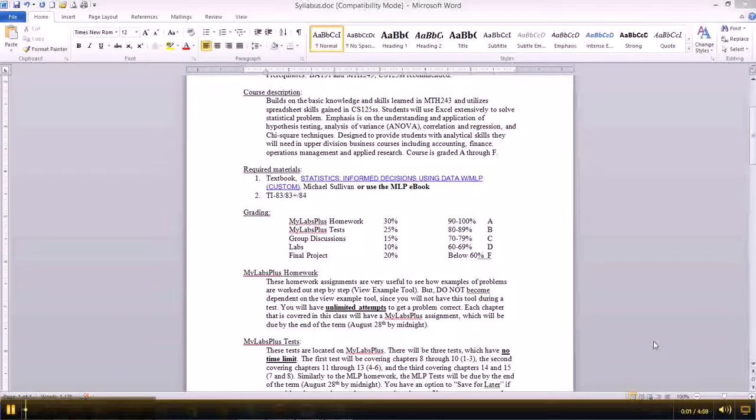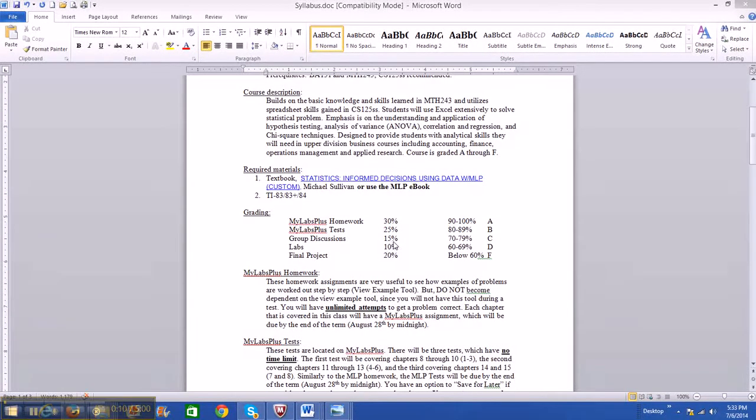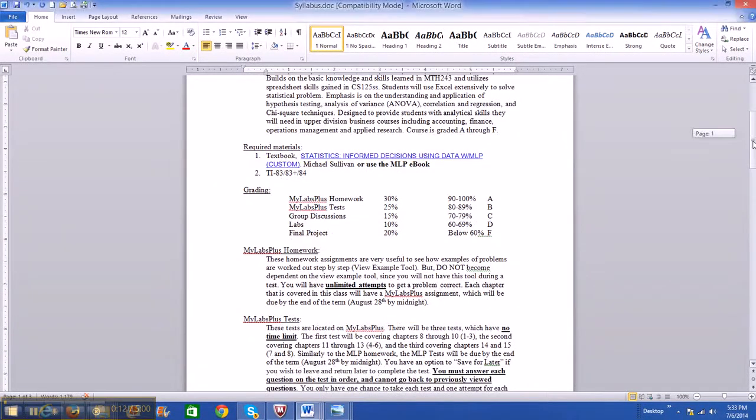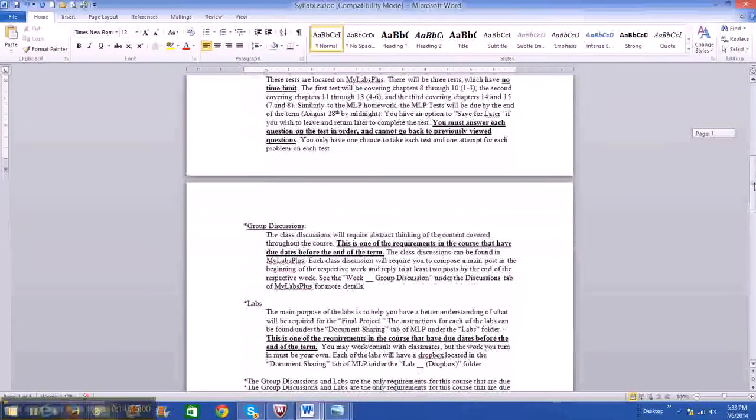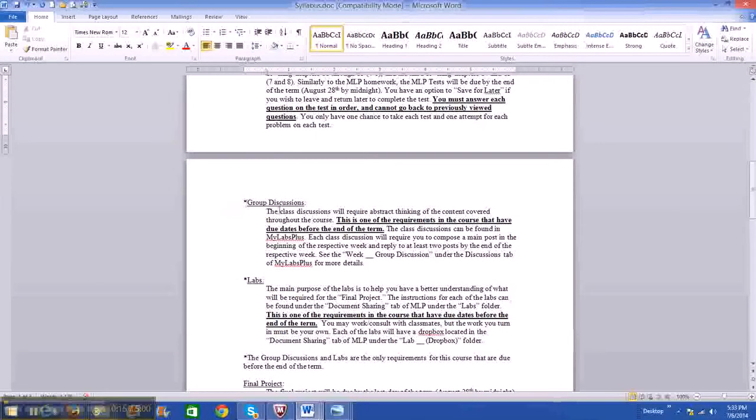We are now going to discuss the group discussion part of the course. As you can see, the group discussion is worth 15% of your total grade. And we'll scroll down to this section. Notice that there's an asterisk here, but we'll get to that in a second. The class discussions will require abstract thinking of content covered throughout the course.